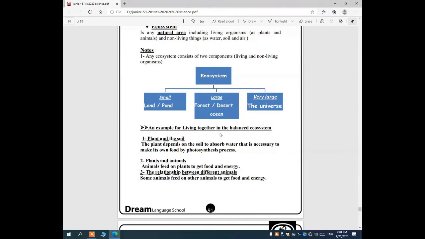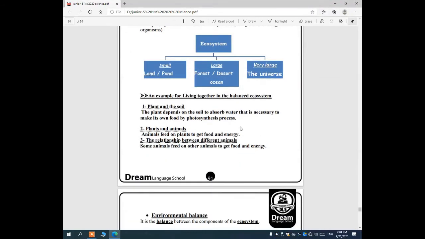Example of living together in a balanced ecosystem: plant and soil. Plants live inside the soil, so the plant depends on the soil to take its food, to absorb from it water, which is necessary to make its food by the photosynthesis process. So there is a relationship between plant and soil. Plant is a living thing and soil is a non-living thing, so they are a balanced ecosystem. The amount of water inside the plant is suitable for it.